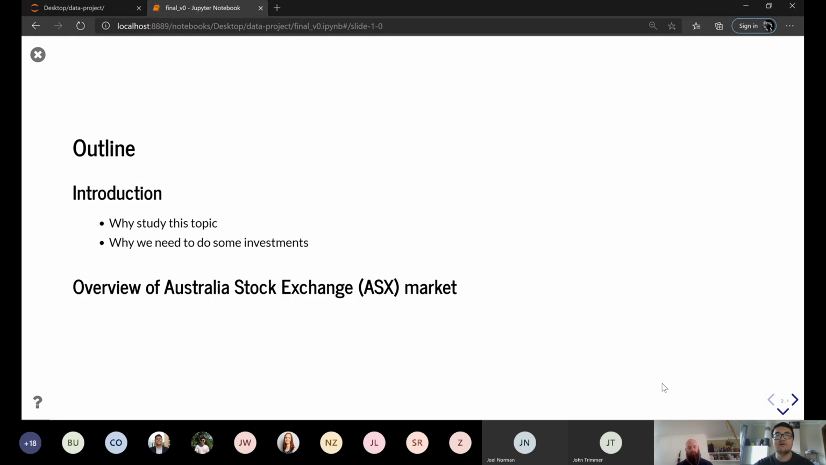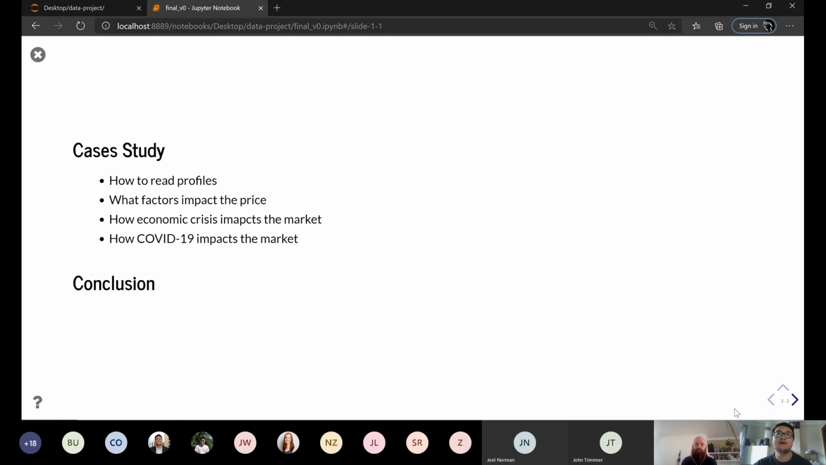And then we will have an overview of the ASX market. And then we will have three case studies to answer these questions: how to read profiles and what factors impact the price, how economic crisis impacts the market, and how COVID-19 impacts the market. And then I will give some simple conclusions.